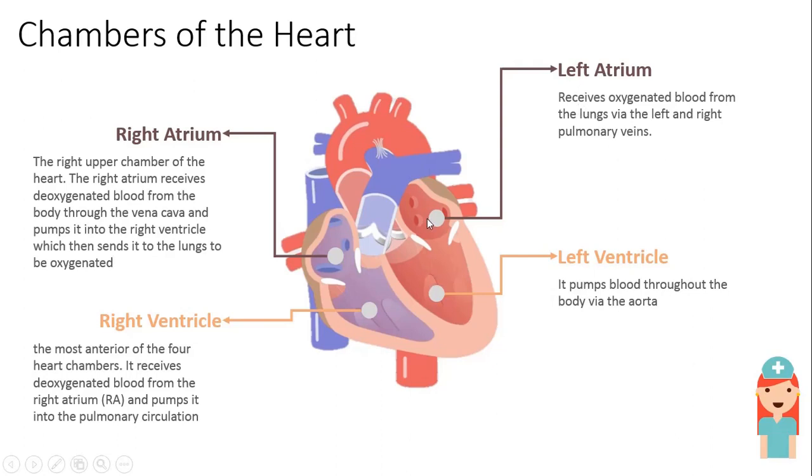This is where the left atrium is located, on the left side. It receives oxygenated blood. So my ventricles have sent blood to the pulmonary artery, and from the pulmonary artery to the lungs.